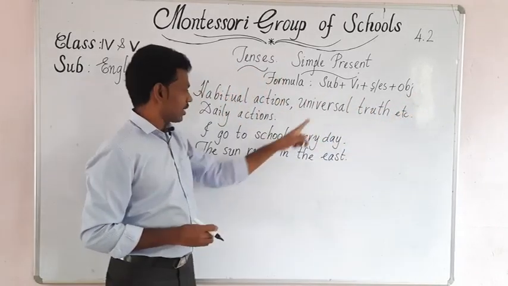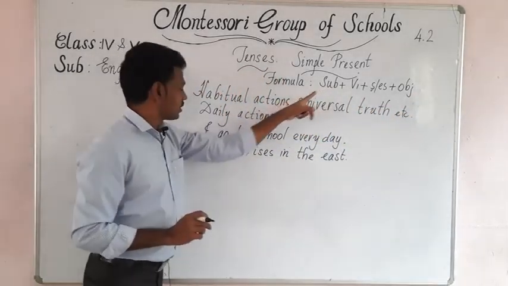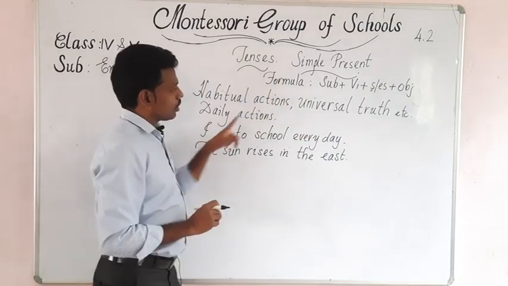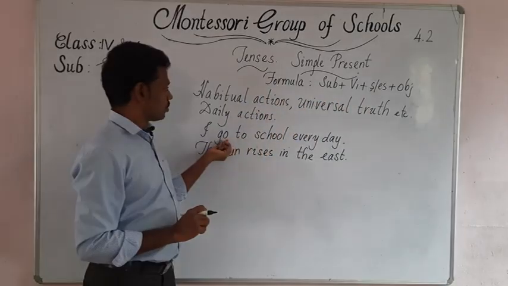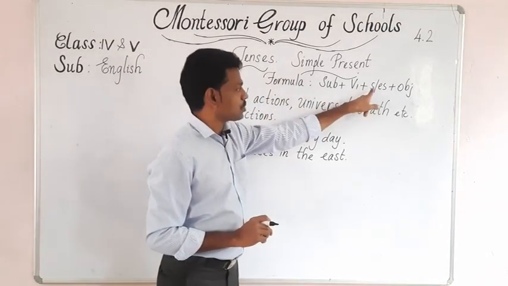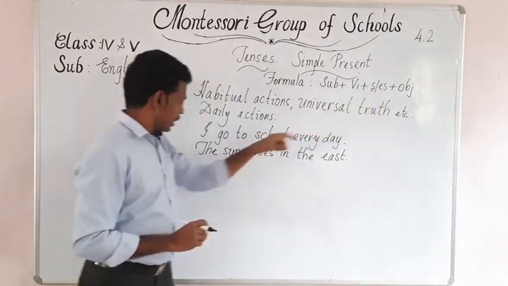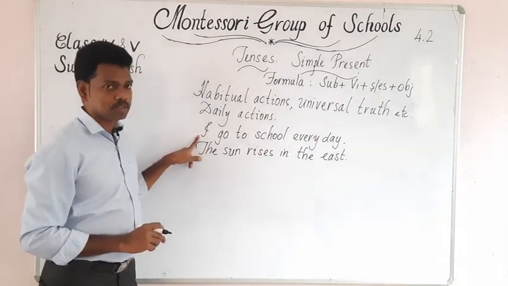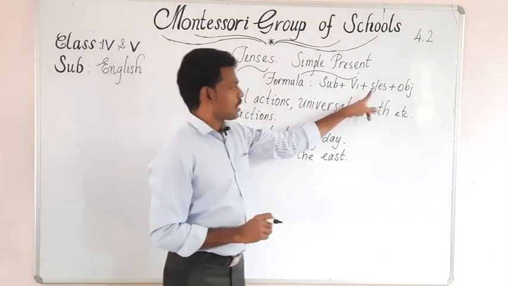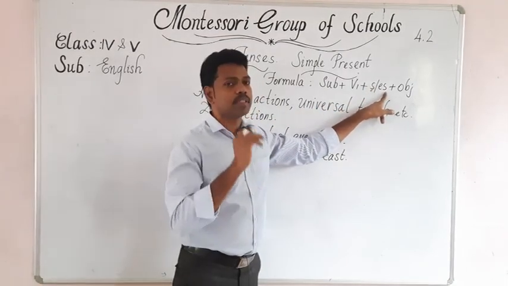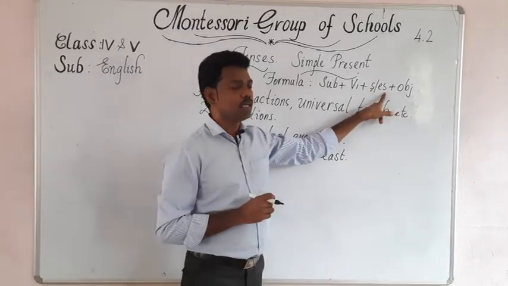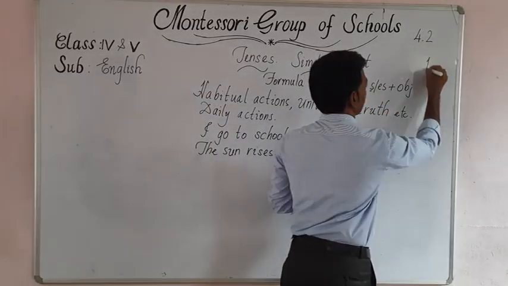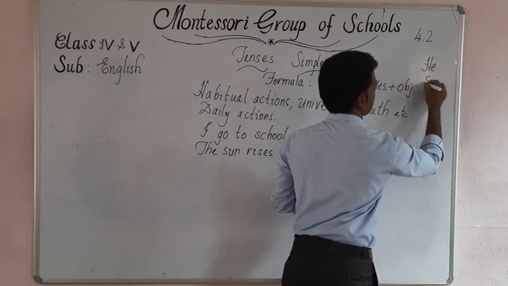Okay, let us try once. Subject, here I. V1, go. And we don't need to use S or ES since the subject I belongs to first person. We have to use S or ES only with the third person singular. Who are they? He, she, it.